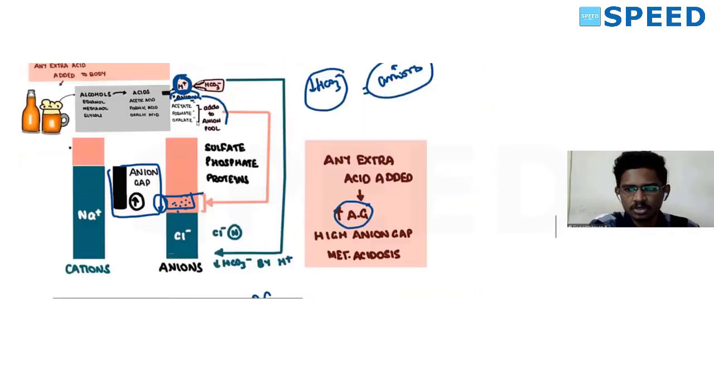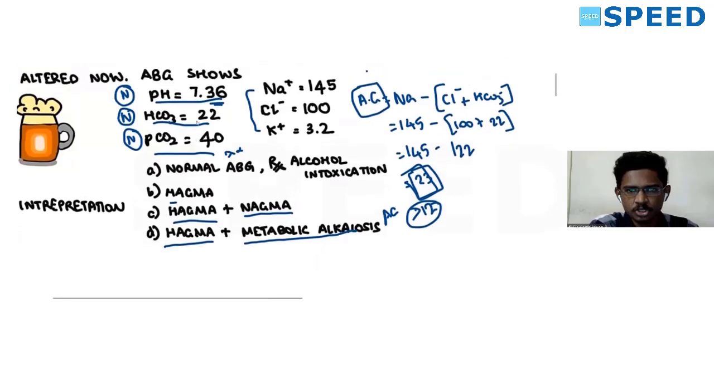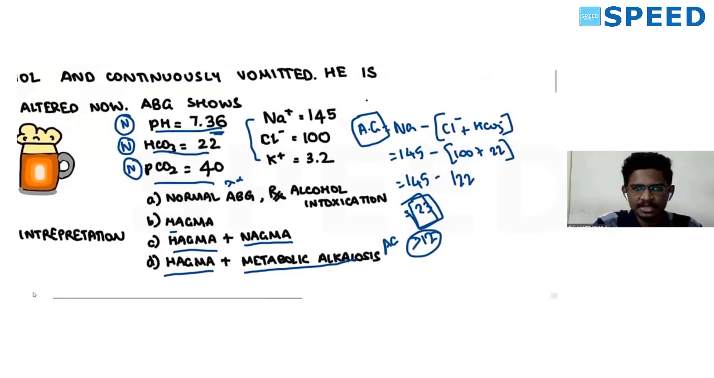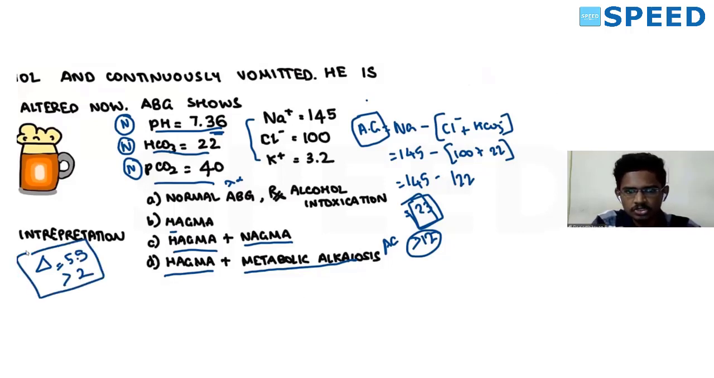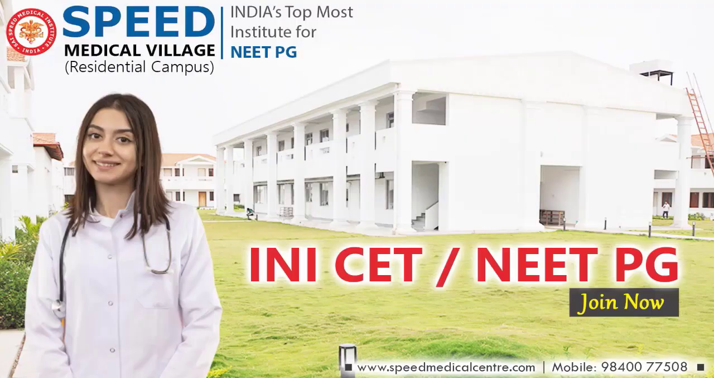Now just see the question. Now we will calculate delta ratio. Delta ratio was 5.5, which is more than 2. So it is HAGMA plus metabolic alkalosis. Yes, this is the answer. HAGMA plus metabolic alkalosis. Thank you.